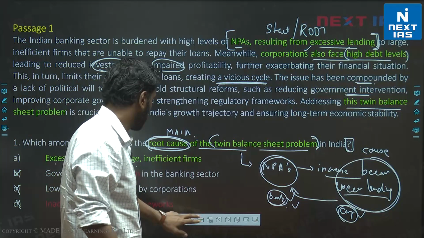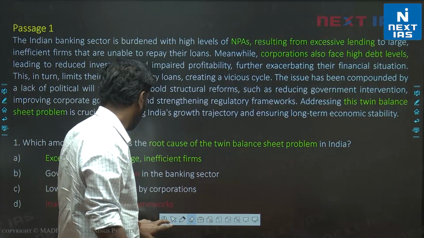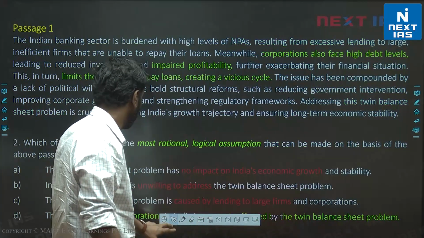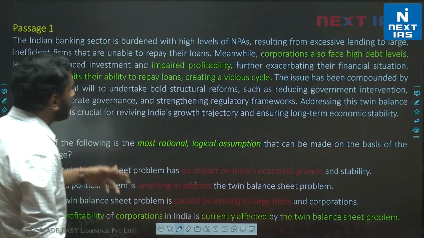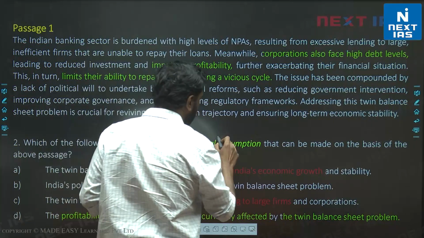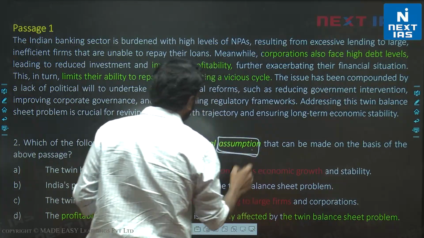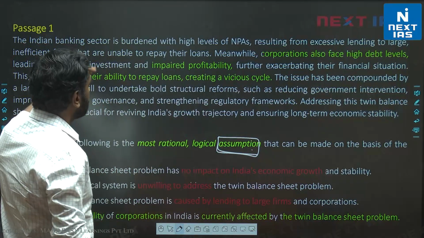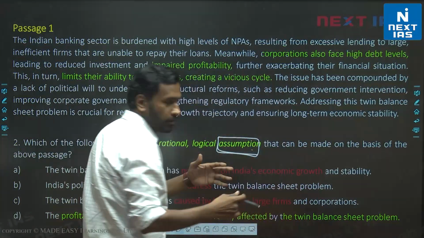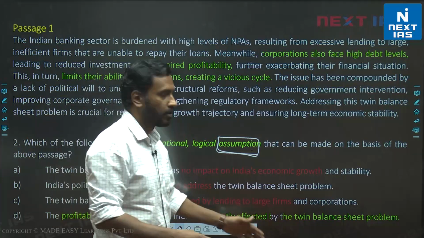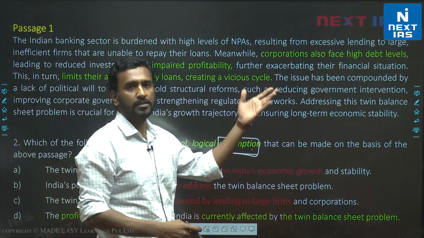Okay, let's look at the next one. Which of the following is the most rational logical assumption? We are just going to focus on the word assumption. Let's go through the passage again. In this case, I've marked separate words, because always remember the options will direct you in a certain way.